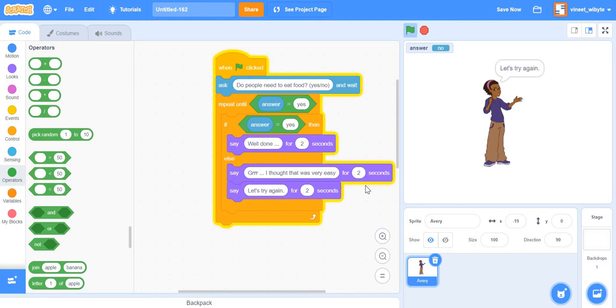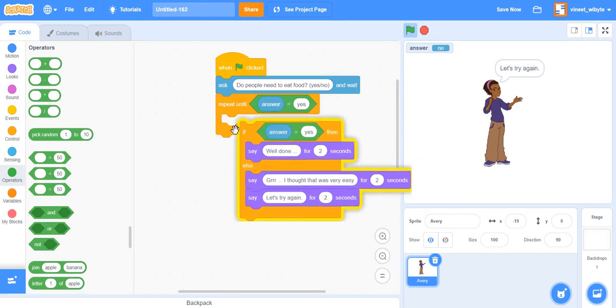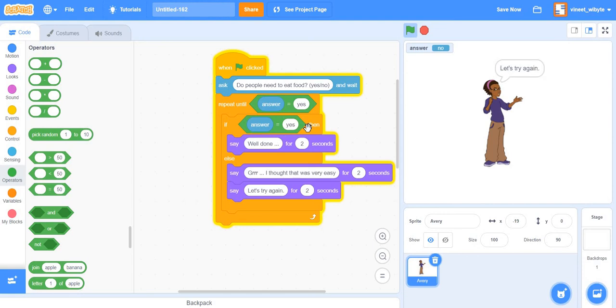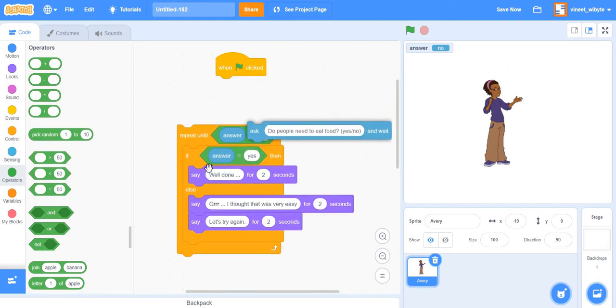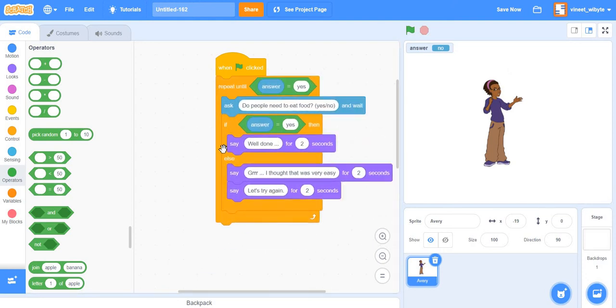This happened because remember, sprite is going to repeat this entire thing until it gets the answer yes. But unfortunately, answer is now stuck to be no forever because there is no provision for me to go and answer once again, right? So sprite has asked me once in the beginning. Since it was not part of the repeat loop, it's not going to ask me again. And as a result, I'll end up with a situation where answer is no forever and sprite is going to be in this loop forever and ever, in what is called an infinite loop in programming. So this is something to be avoided, obviously. And the way to avoid it is to make sure the repeat until contains the ask block, right?